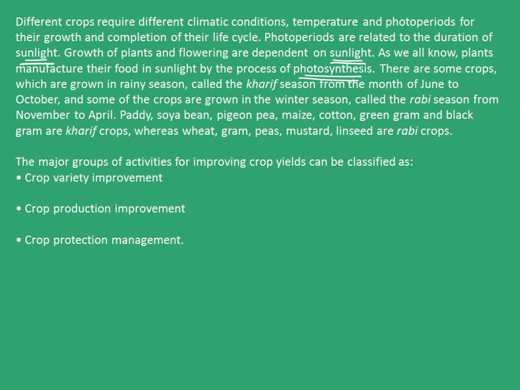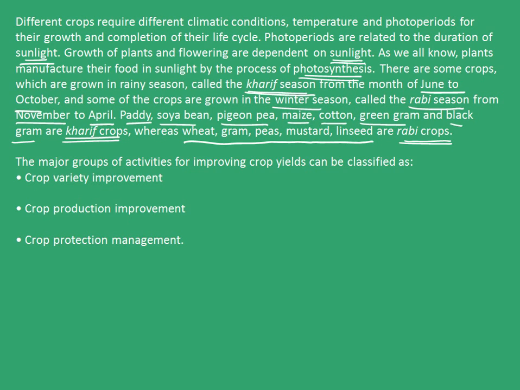There are some crops which are grown in the rainy season, called the Kharif season, from the month of June to October, and some of the crops are grown in the winter season, called the Rabi season, from the month of November to April. Paddy, soybean, pigeon pea, maize, cotton, green gram, and black gram are Kharif crops, whereas wheat, gram, peas, mustard, and linseed are examples of Rabi crops.